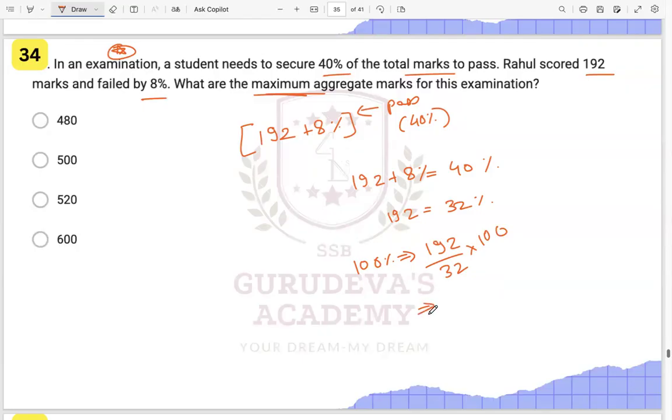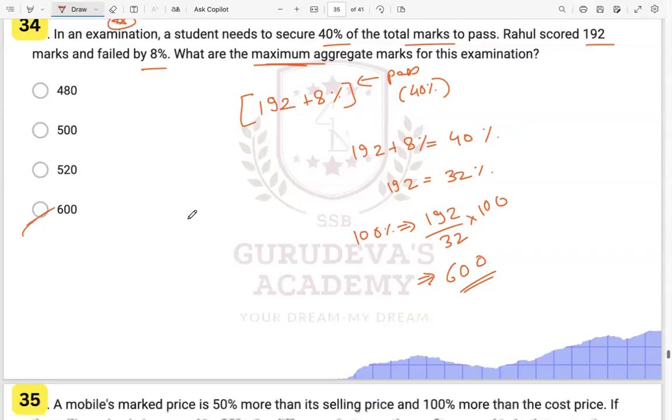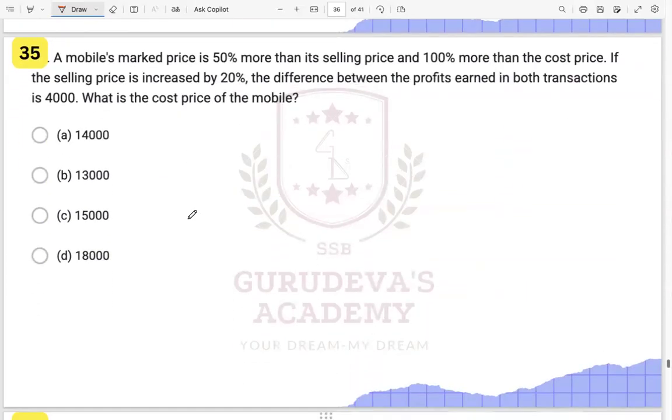So this will come as 600, right? This particular value will come as 600%. Okay. Now we have this particular one.